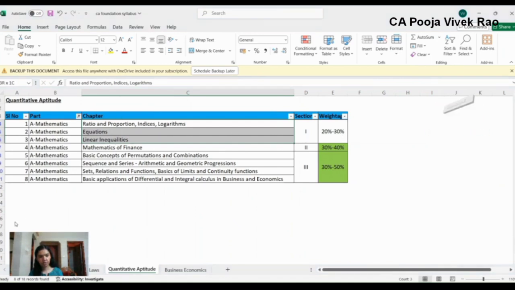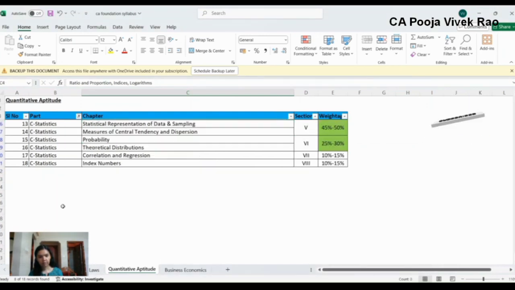Now coming to statistics, which is for 40 marks. In statistics, the highest weightage has been allocated to chapter 13 and chapter 14. That is statistical representation of data and sampling, measures of central tendency and dispersion. This has been allocated weightage of 45% to 50%.